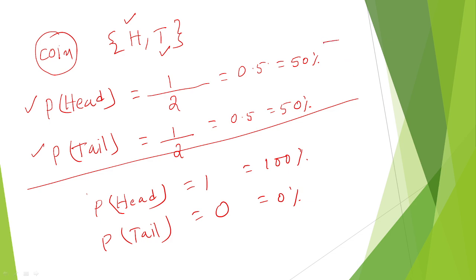So before completion of the experiment, both have a 50-50 chance, but after completion the probability is completely changed. One is 100% and the other is 0% probability.